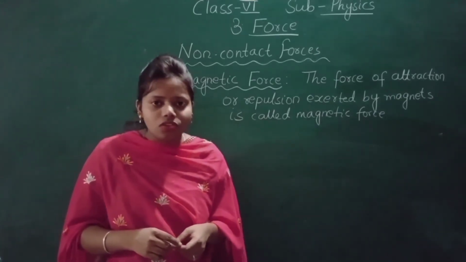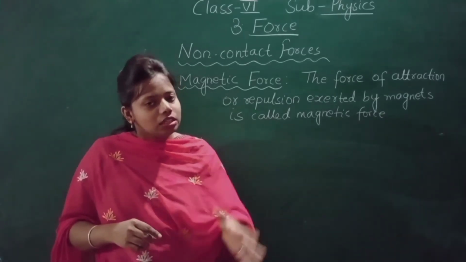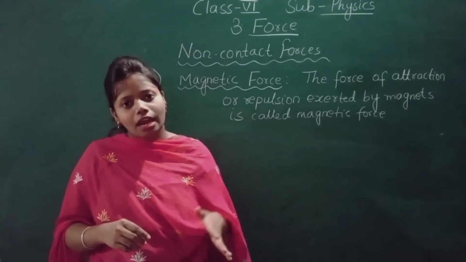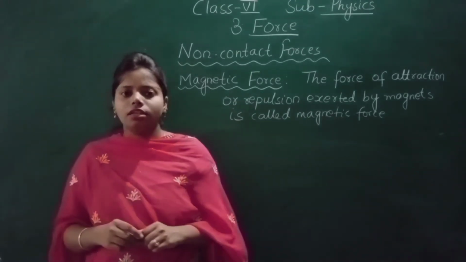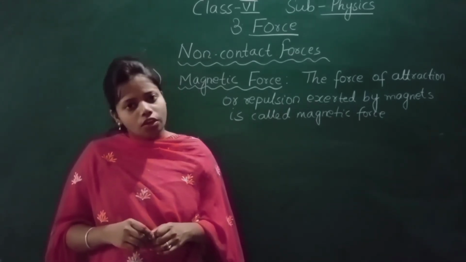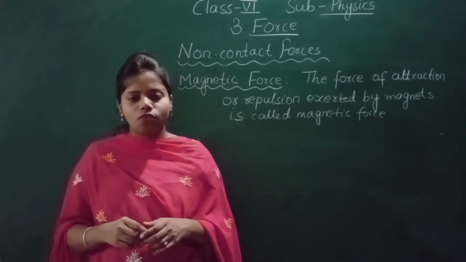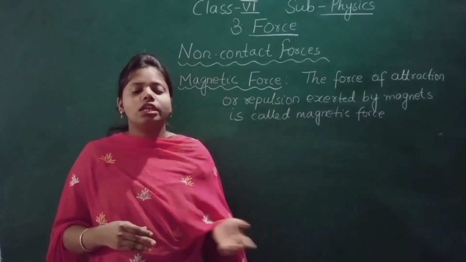Then we have seen the electrical force. In that we have seen that matter has the property of charge. So here the force is exerted by a charged or uncharged body on a charged or uncharged object. That is the electrical force. And magnetic force, the force exerted by the magnet. Here the magnet will exert the force when it is not in contact, and it can be attractive or it can be repulsive.